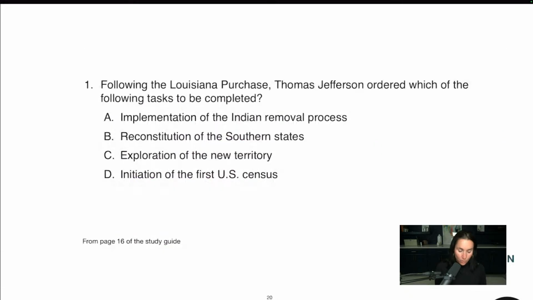All right, let's have a look at a question here. Now, again, this is random. If you haven't thought about the Louisiana Purchase in 20 years, this one might be hard for you, okay? But let's have a look and just think like a test maker on this, okay? Following the Louisiana Purchase, Thomas Jefferson ordered which of the following tasks to be completed?